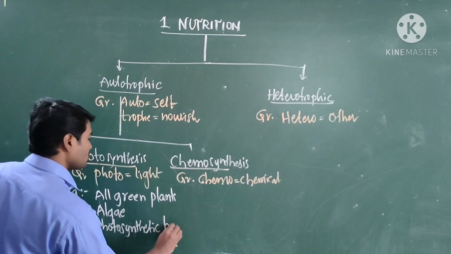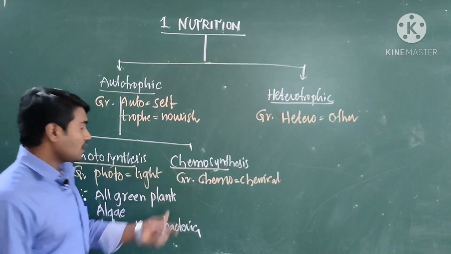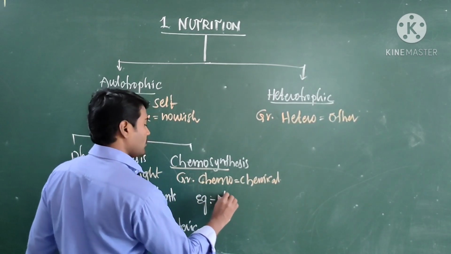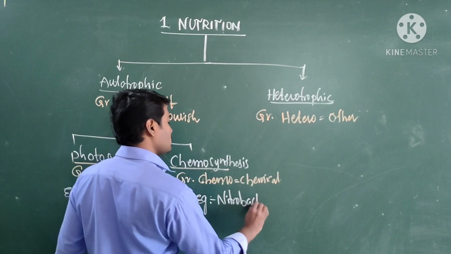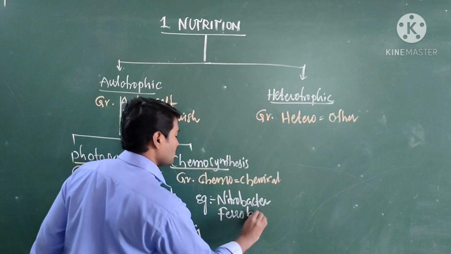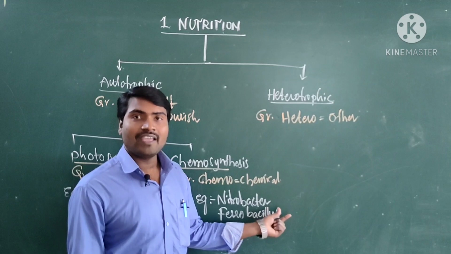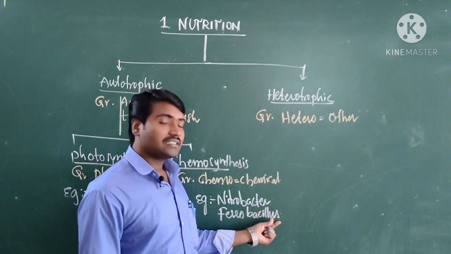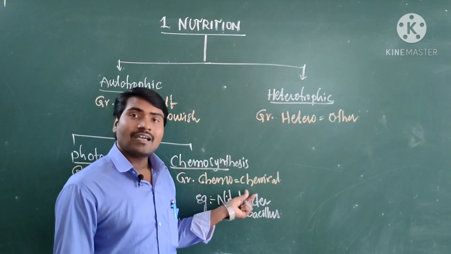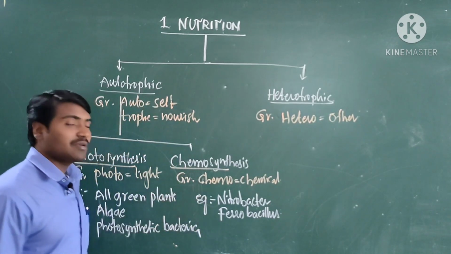Coming to chemosynthesis, examples are Nitrobacter and Ferrobacillus. Nitrobacter is a nitrifying bacterium, whereas Ferrobacillus is an iron bacterium. These bacteria use chemical energy for making their food materials. That is called chemosynthesis.